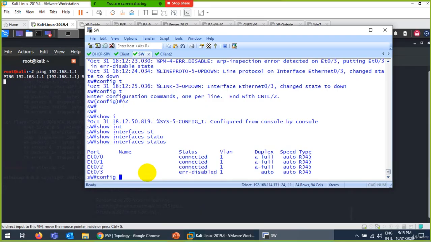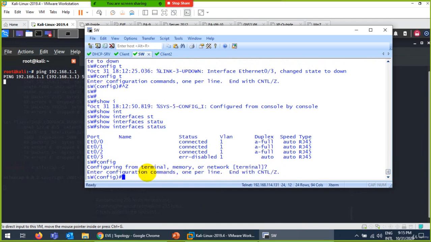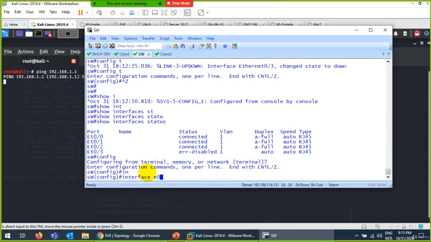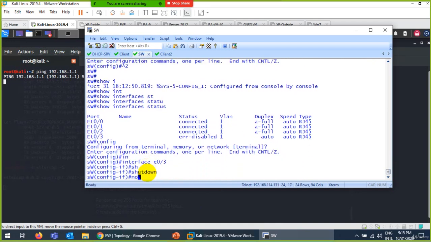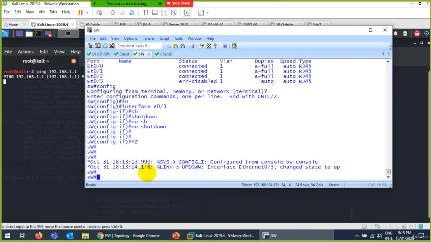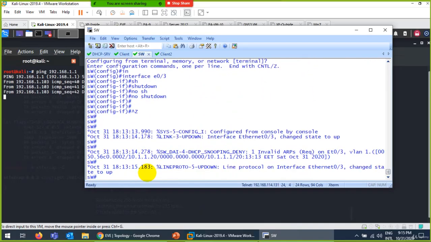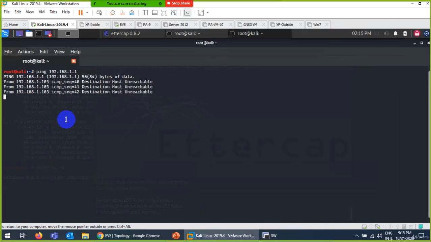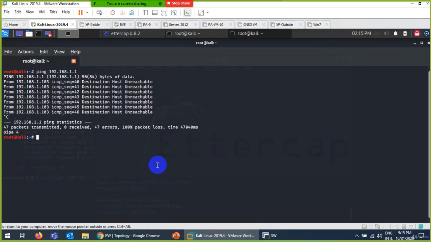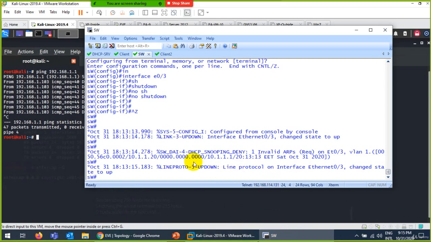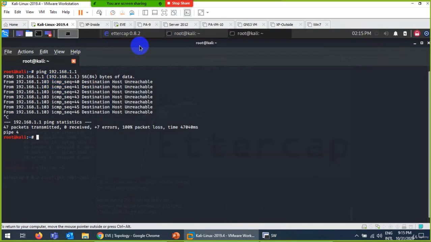So it's down. Let me bring it up. Interface E0/3 shutdown and no shutdown. It will come up, but again it will go down. I start pinging, but it will stop again because if I search, it will not work.